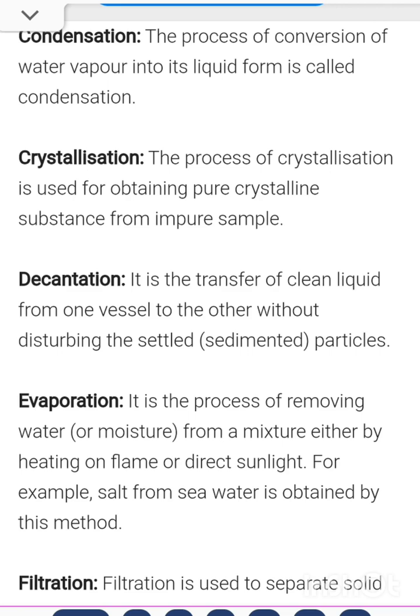Next is crystallization. Crystallization is used to obtain the pure substance. This you have also done in the form of an assignment. You were given the activity of getting salt from a salty solution. What you did was boil it. The water was converted into water vapor, and salt is obtained in the form of solid powder, and it also maintains its property. That is called crystallization. In this way, you will get the salt in pure form.